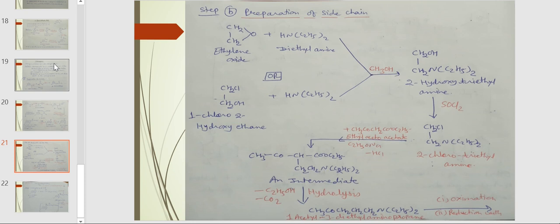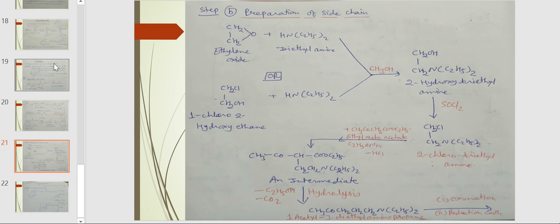Step B, preparation of side chain. When ethylene oxide and diethylamine are treated in the presence of methyl alcohol, 2-hydroxy diethylamine is formed, and this compound is also prepared by the reaction of 1-chloro-2-hydroxyethane with diethylamine. This compound is treated with thionyl chloride to form 2-chloro-triethylamine, and 2-chloro-triethylamine is treated with ethyl acetoacetate in the presence